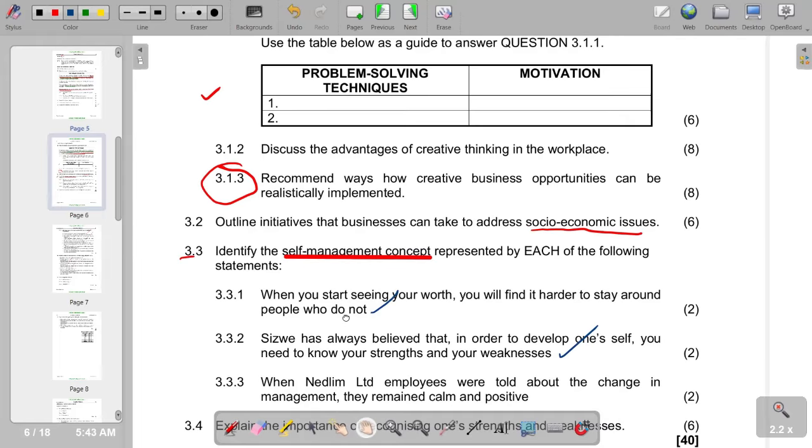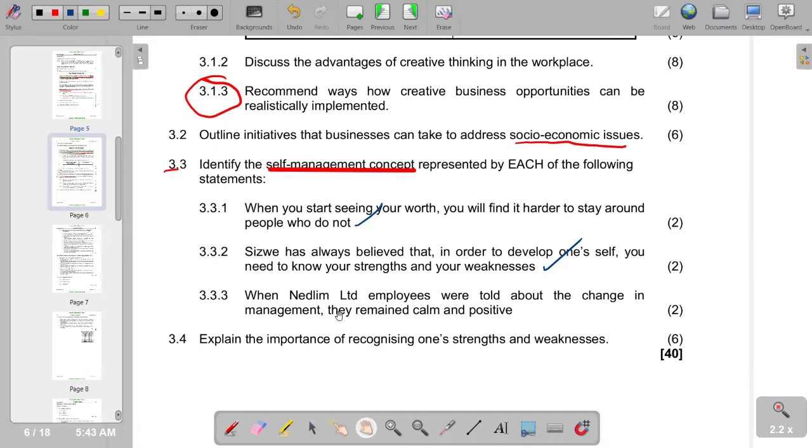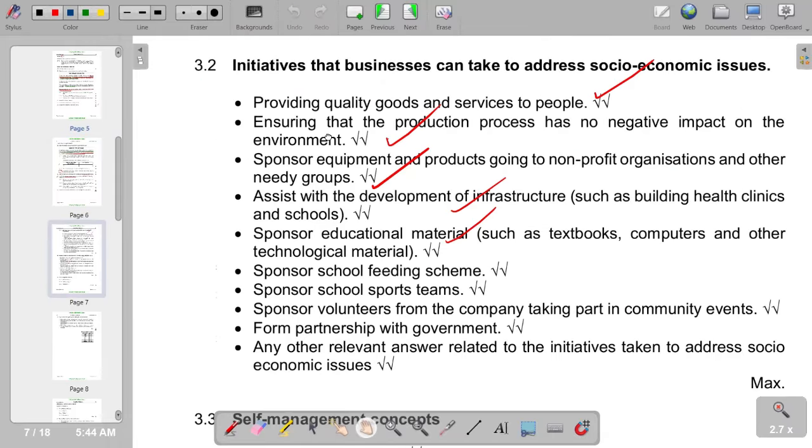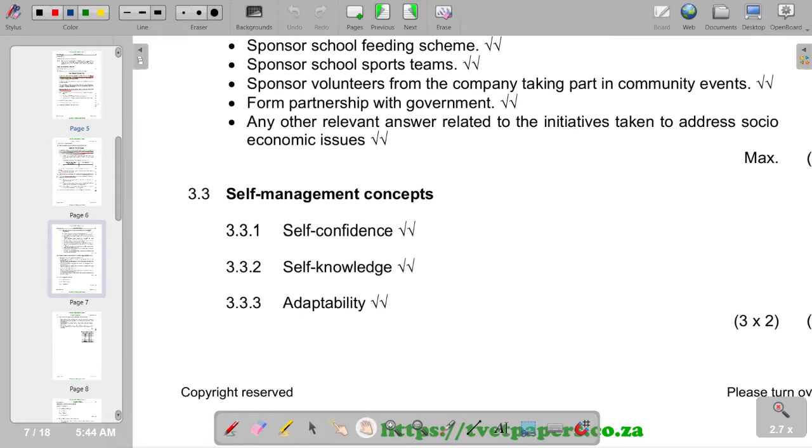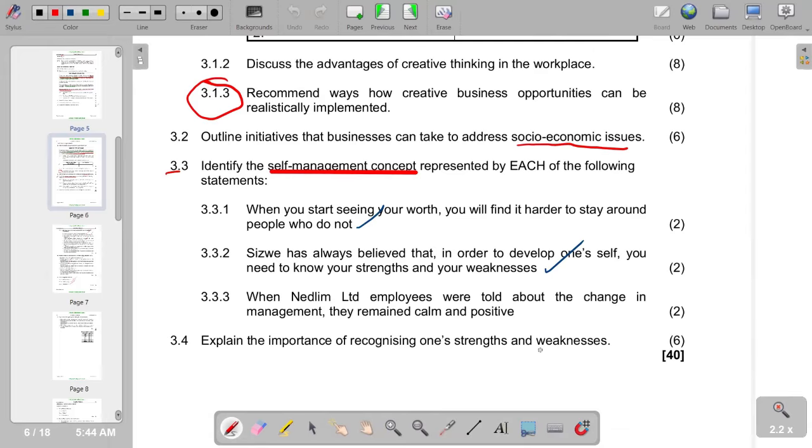Then we move on to 3.3.3. When Netlim Limited employees were told about the change in management, they remained calm and positive. So you'd see that this is adaptability in 3.3.3. So we have those, as I mentioned in our other section, whereby we have self-confidence, self-knowledge, and adaptability. So moving on to the next part now, 3.4, explain the importance of recognizing one's strengths and weaknesses.